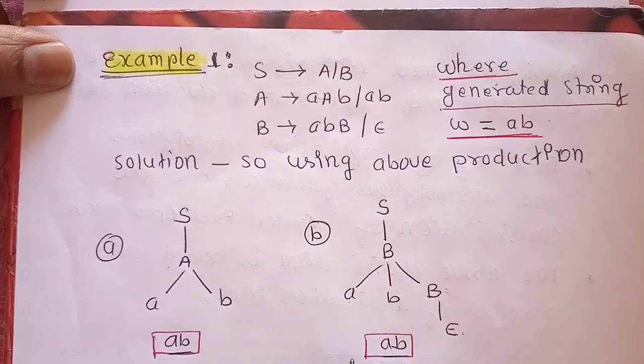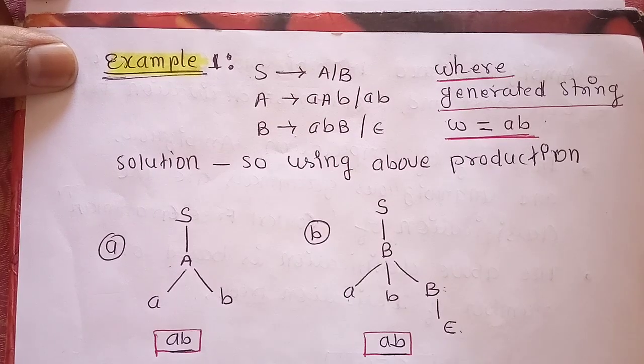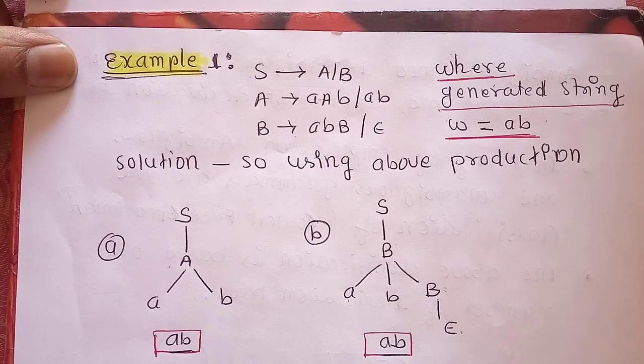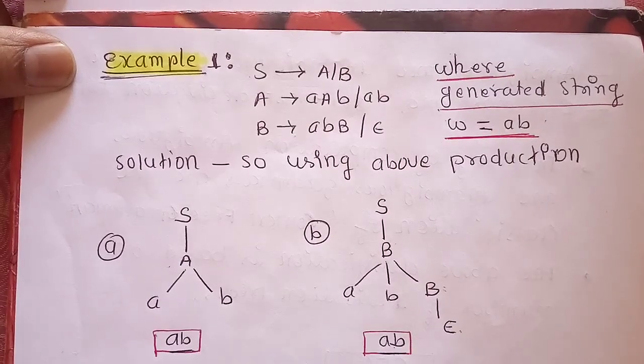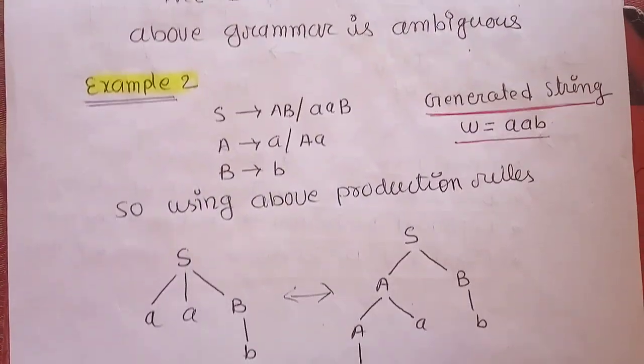So in this example, with two different derivation trees we generate the same string AB. So the above grammar is ambiguous grammar.